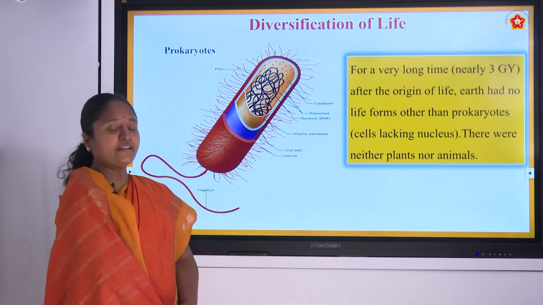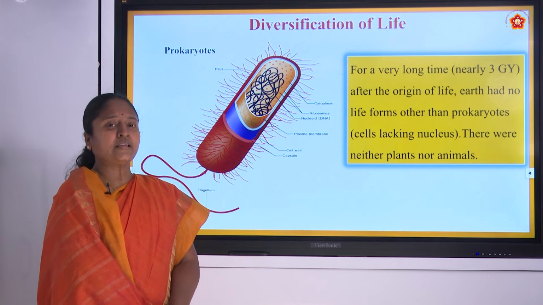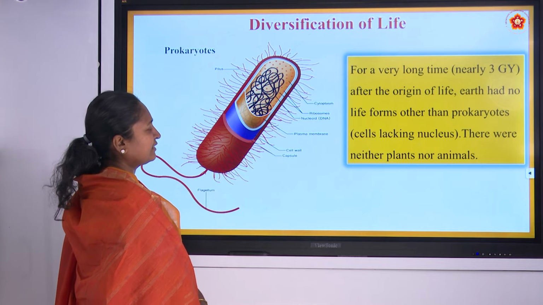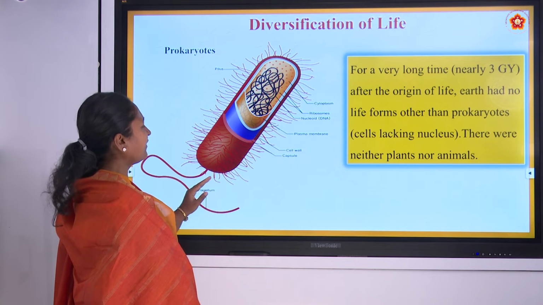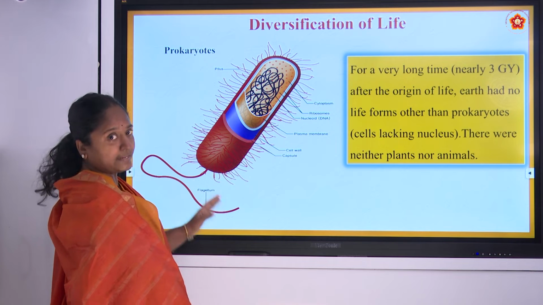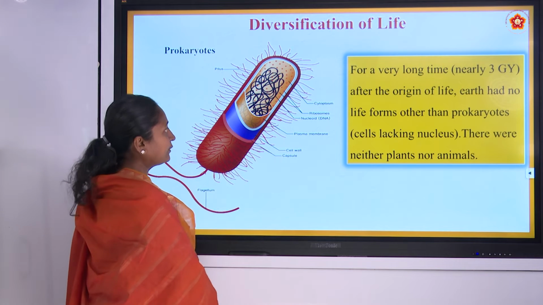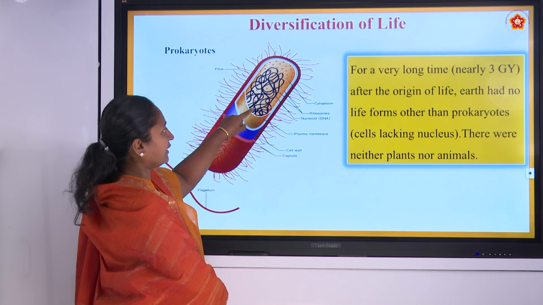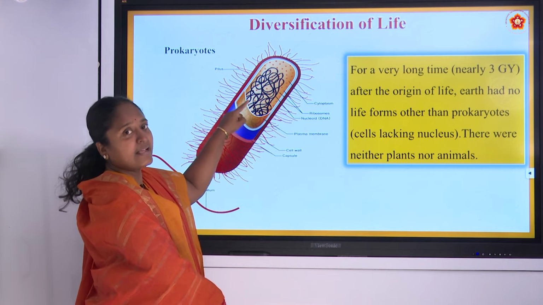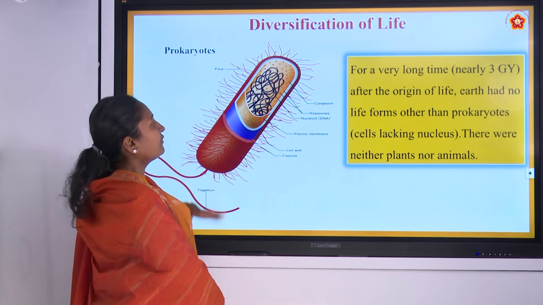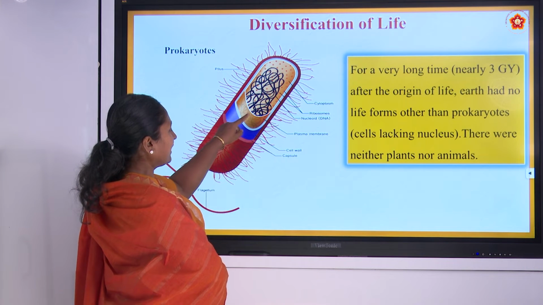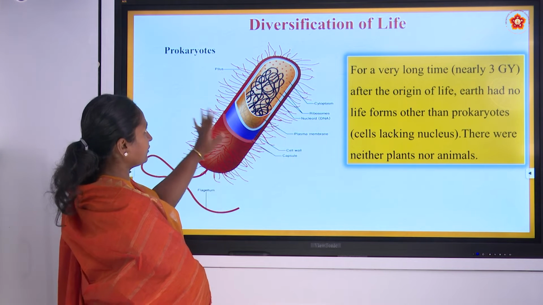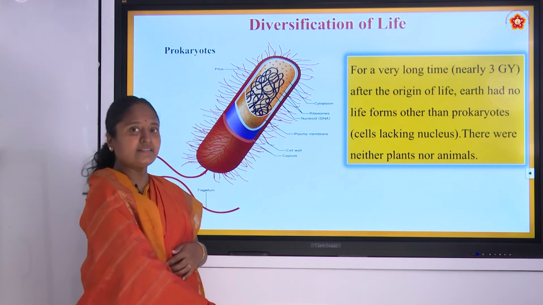Diversification of life started at the very first time, where we could see a very simple kind of organism originating. These simple organisms lacked the cell nucleus and were very simple in organization. Here we have a diagram of a bacterium where you can see the cytoplasm, where the ribosomes are also present, and it did not have a nucleus, instead it had a nucleoid. That is the DNA, the genetic material for that cell. Apart from that, it has various other structures present on the cell surface, which you will learn in higher classes.